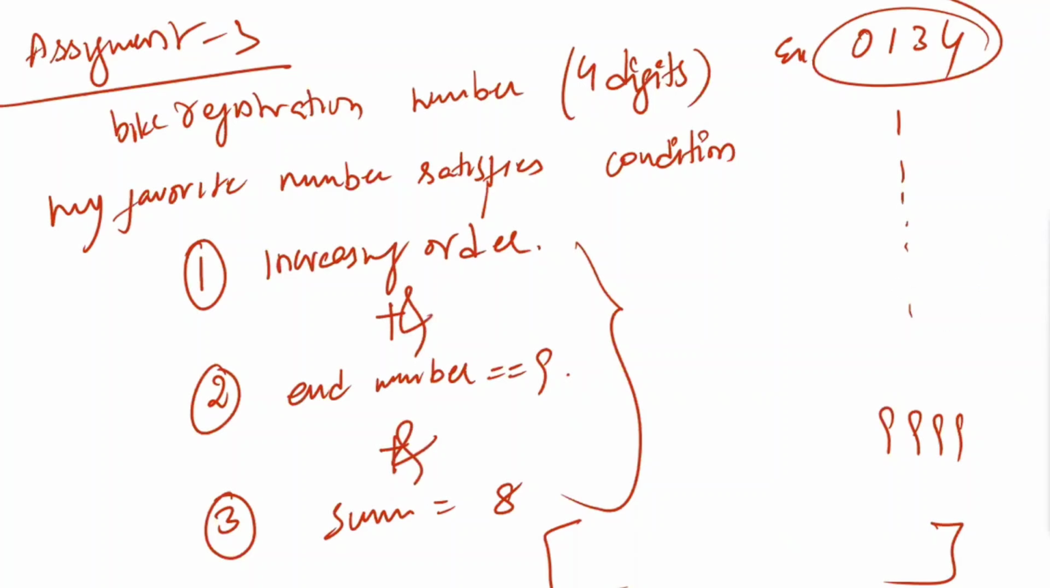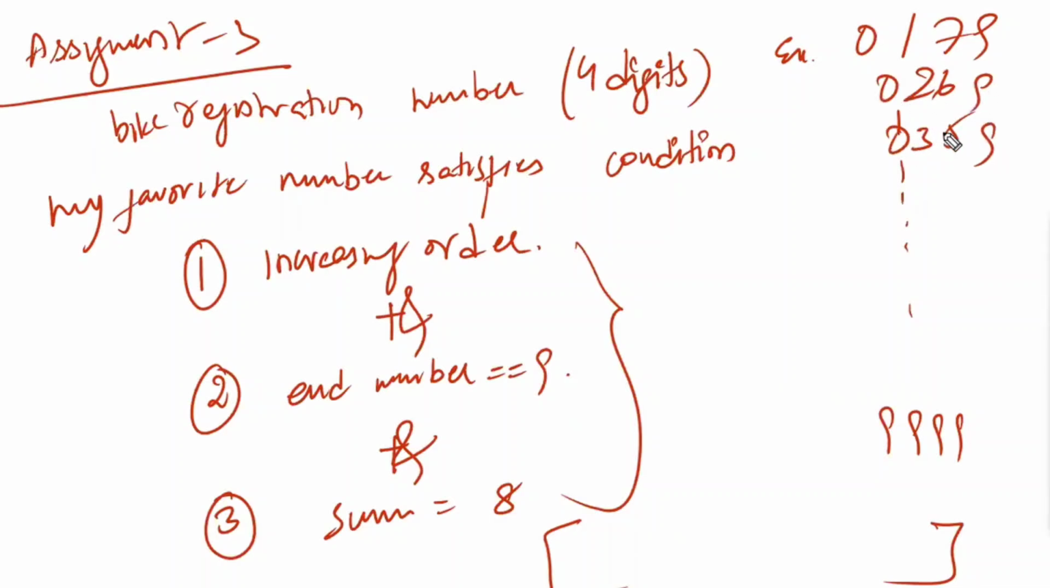The last number 9 is not there, so this is not accepted. With 0 and 9 at the ends, in between we can have 1 and 7, 2 and 6, 3 and 5. So 0, 1, 7, 9; 0, 2, 6, 9; 0, 3, 5, 9.